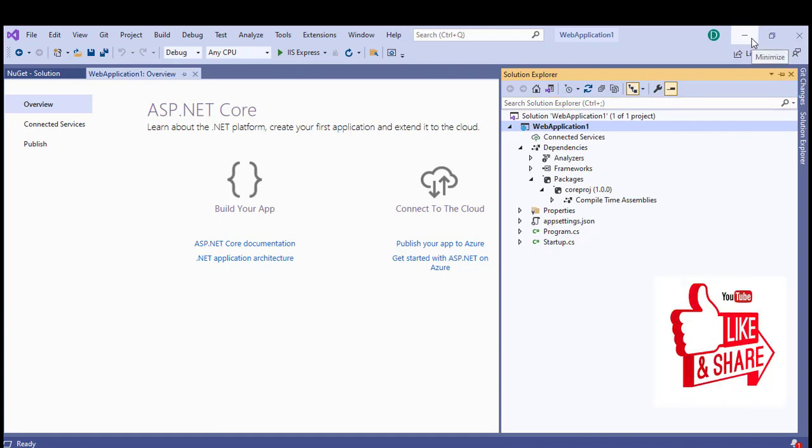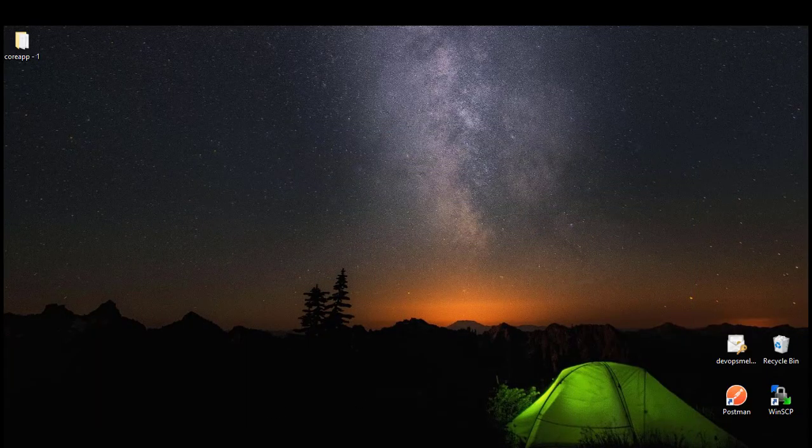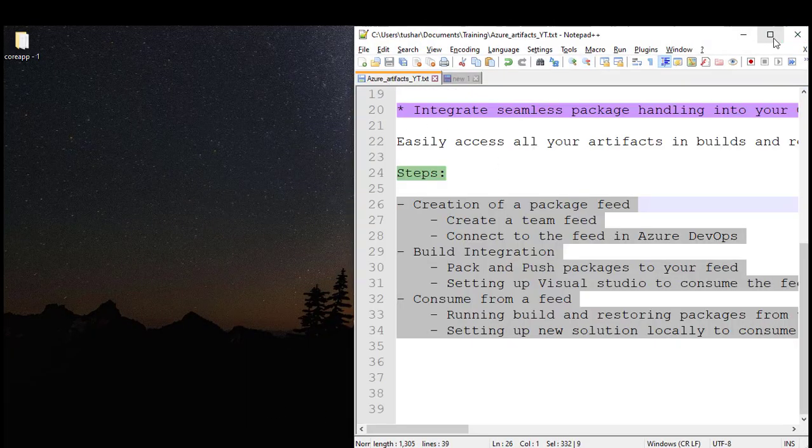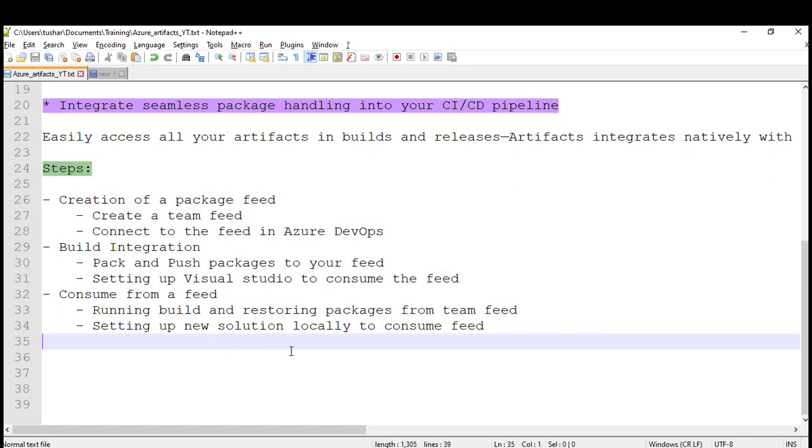Okay, so in this tutorial I showed you multiple ways of how you integrate your private feed with your build pipelines, how you restore. The second way is if you're creating a new application and if you need those dependencies, then this is how you can integrate things. Okay, that's it from this tutorial.